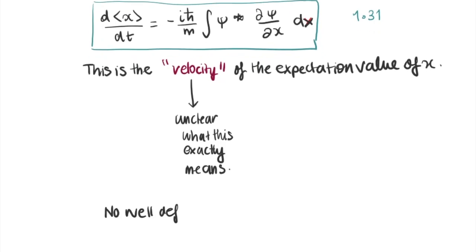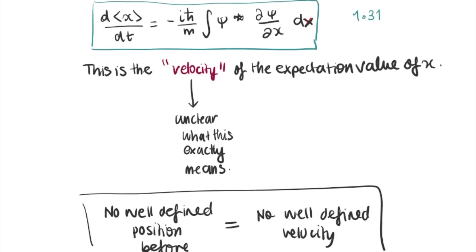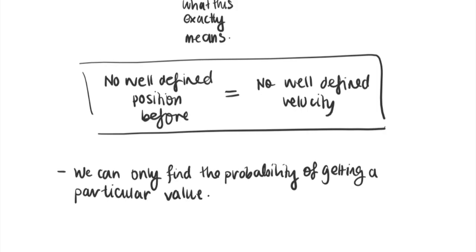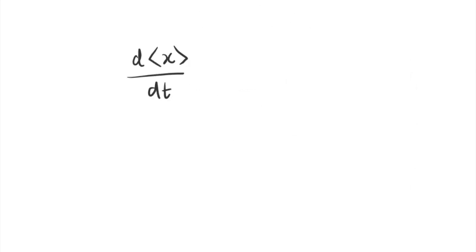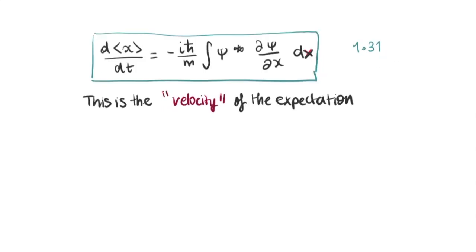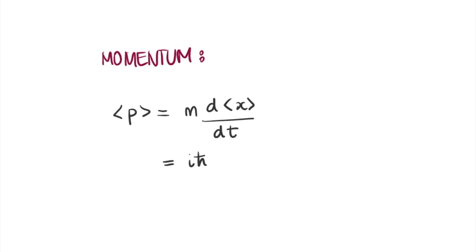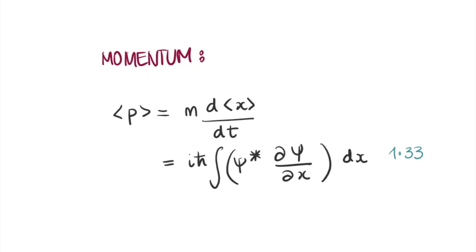Because if the particle does not have a determinate position prior to the measurement, neither does it have a well-defined velocity. All we can do is find the probability of getting a particular value. Stay tuned for chapter 3 and we will see how to construct the probability density for the velocity given psi. For now, we just accept that the expectation value of the velocity is equal to the time derivative of the expectation value of the position. We can now use this to work out the momentum, which equals mv. Therefore, the expectation of the momentum is given by this.